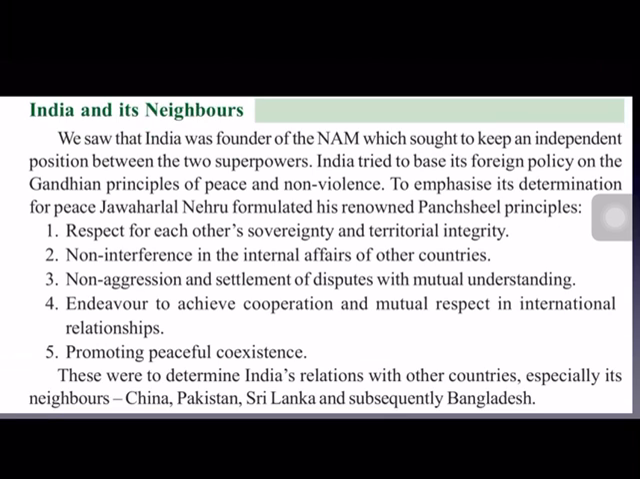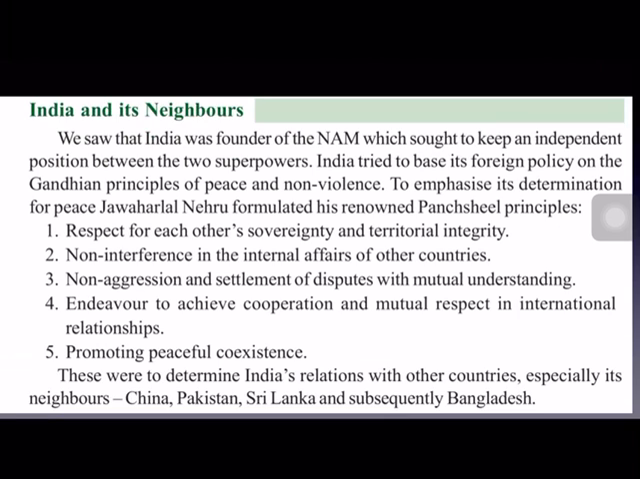Respect for each other's sovereignty and territorial integrity. Each and every country should respect the other country's sovereignty and territorial integrity, and not interfere in the internal affairs of other countries. India should not interfere in the internal affairs of China, Pakistan or Bangladesh, like that. Non-aggression. Non-aggression means not attacking.